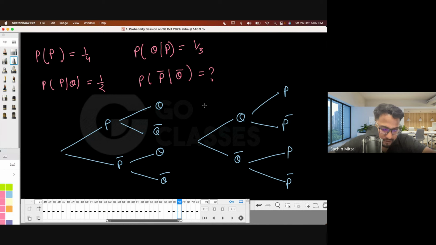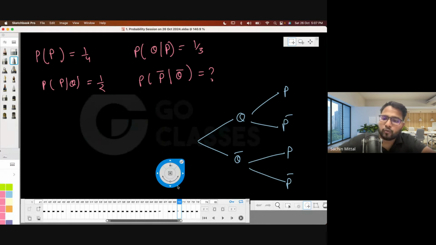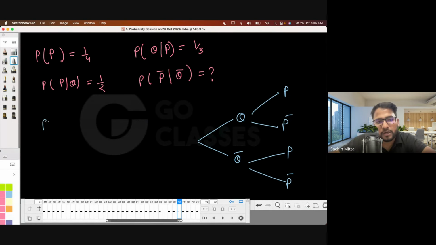Out of this information, can you find out the probability of Q? Let's suppose the probability that Q applies for the job. Let's suppose I'm preferring the second one. It is up to you; whatever you prefer, the answer will be the same. So what is the probability that Q applies for the job? Because I will be needing it.